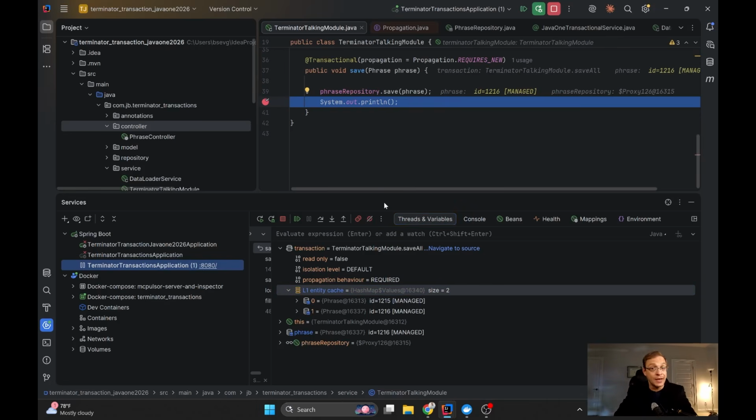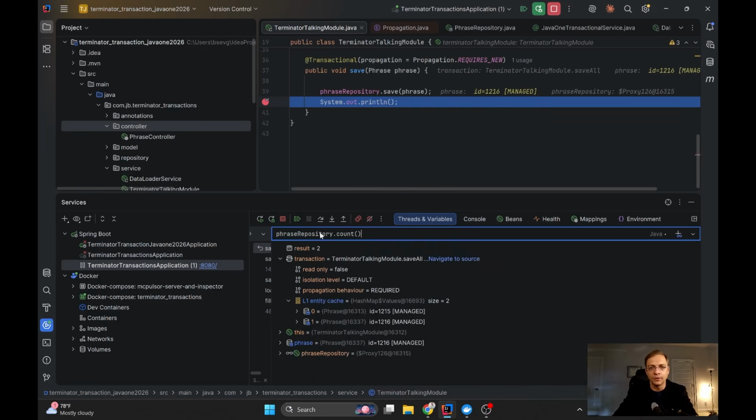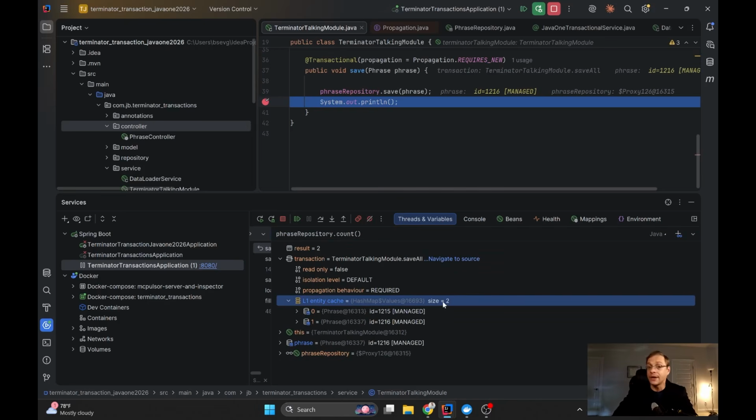Or by the way, we can easily check it. We can take the entity manager, for example, or we can take some repository, the phrase repository, and let's count. Okay, so let's count. No, we have two objects inside. Okay, so they go to the database.